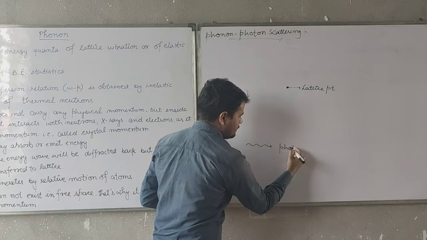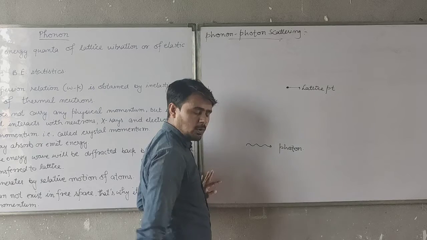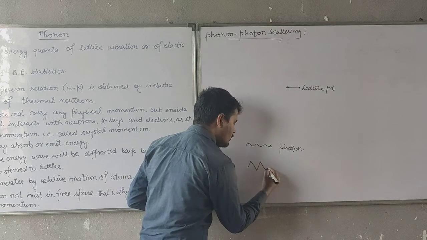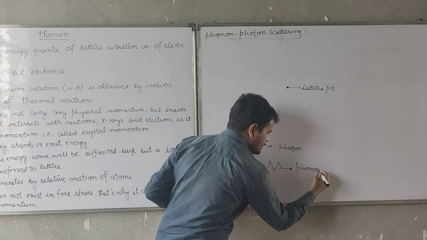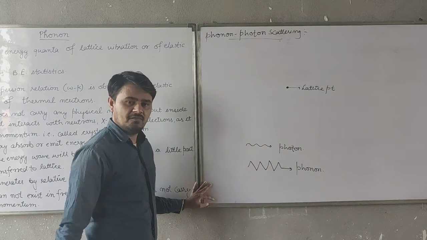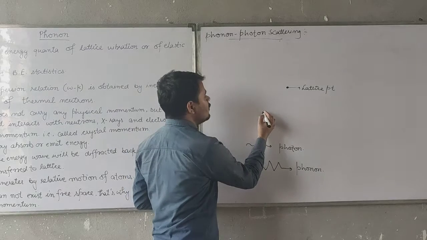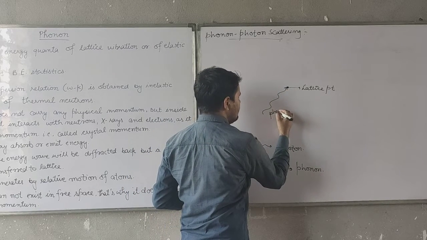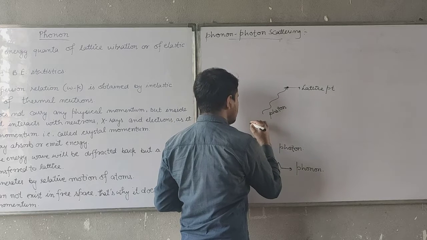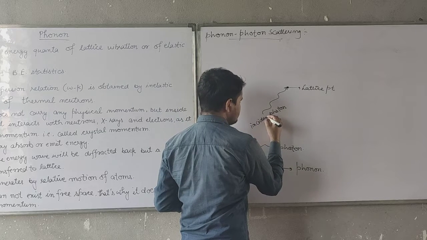That is the representation of photon. But phonon is represented by a wave like that. This is the representation of phonon. This is a photon, which is basically the incident photon.